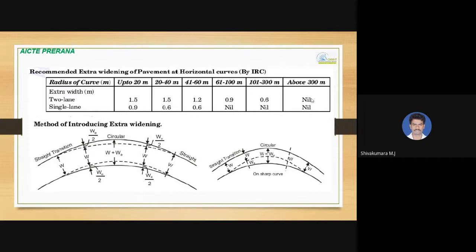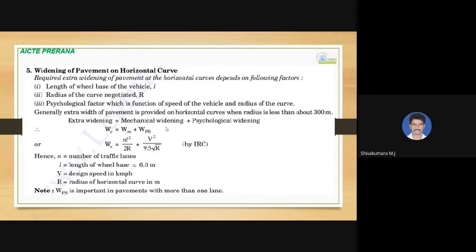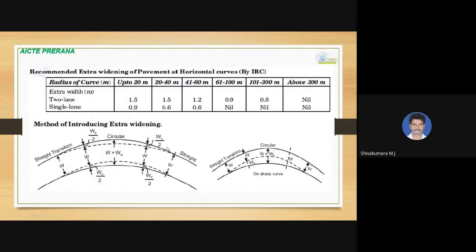So in a question you need to observe first the radius of curve. If it is mentioned as 310 meters, it is not required to calculate using these formulas. Directly you can say it is 0, not at all required any extra widening. It is provided in this manner: this dotted line shows the actual width of the road, and this Wa divided by 2 shows the extra widening. We are gradually increasing and decreasing where straight transition comes.